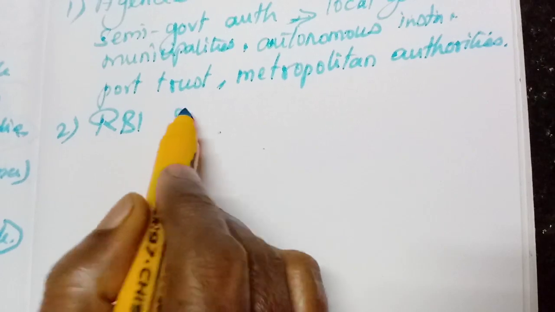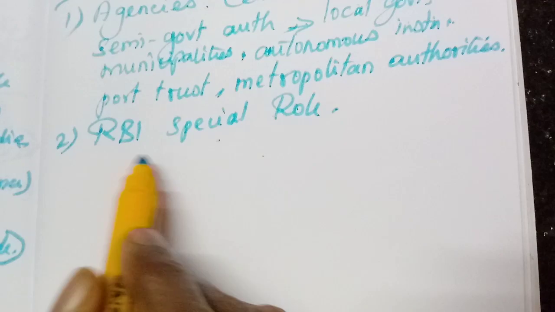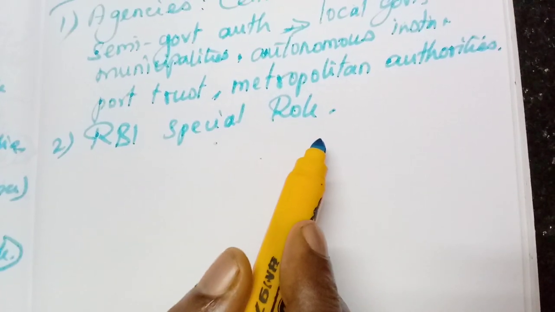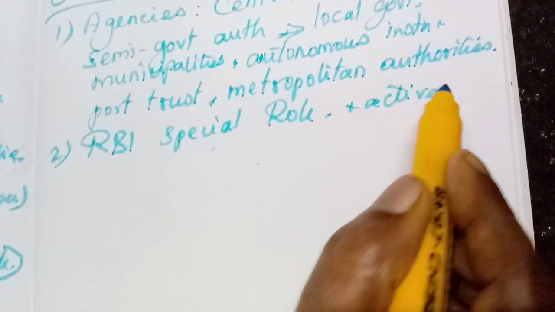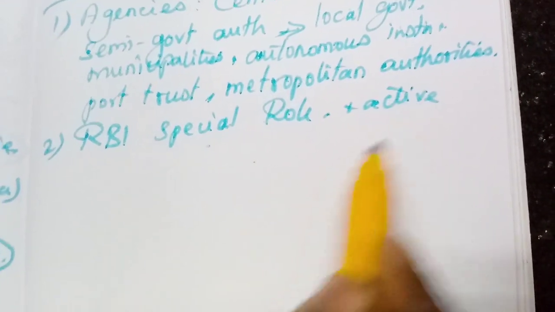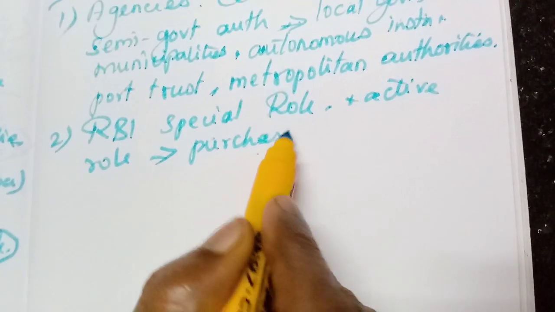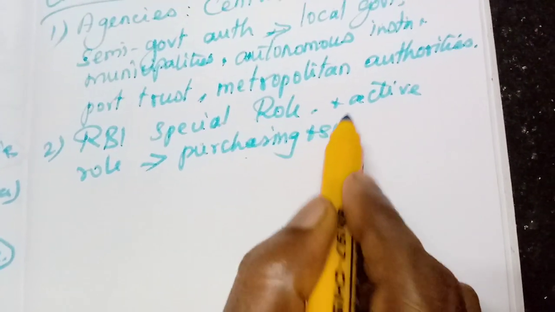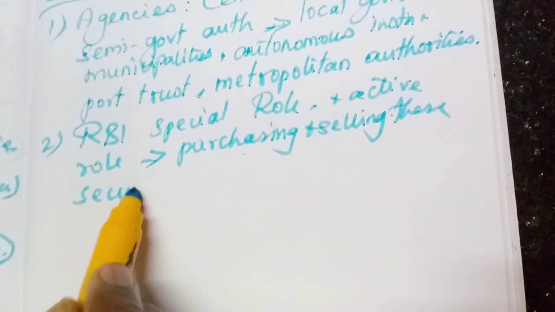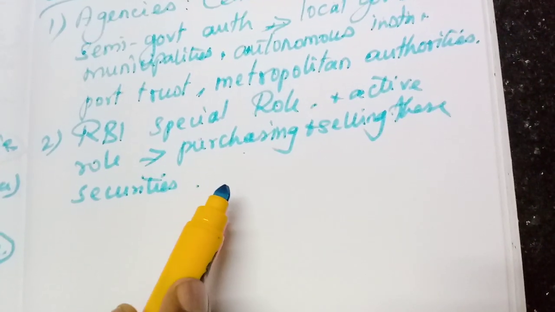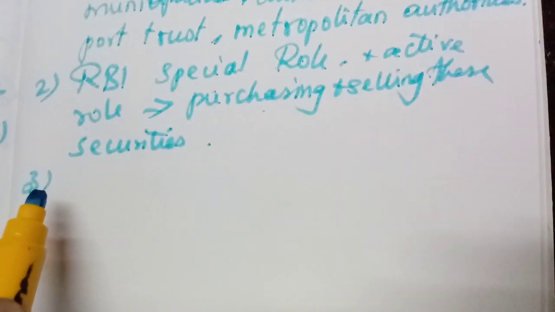Okay, then what is RBI's role? RBI special role. So here RBI only takes the special and active role in purchasing and selling of these securities, government securities. Who plays the specific role, special role, active role? RBI.